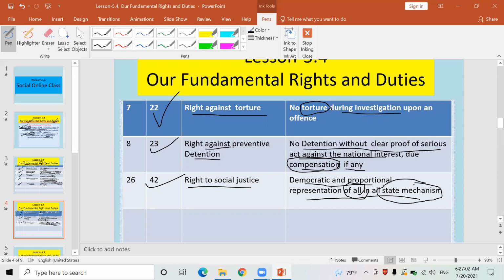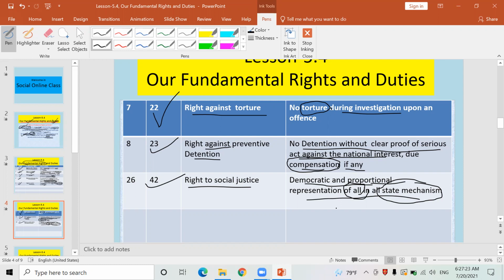State mechanism means government, judiciary, executive, village executive, municipality, metropolitan city, sub-metropolitan city, everywhere there should be proportional representation. All people should be included in all the governmental offices.